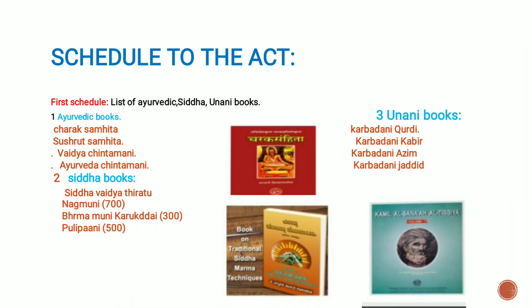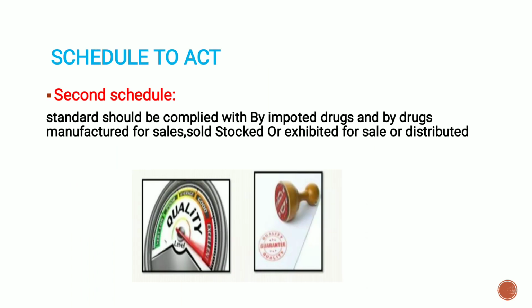First, we start with the schedules to the Act. Schedules to the Act and schedules to the Rules are different. The First Schedule is the list of Ayurvedic, Siddha and Unani books. Some examples are Charak Samhita, Shushrut Samhita, Vaidya Chintamani, Ayurveda Chintamani, Siddha Vaira Tairatu, Nagmuni, Brahmamuni, Pulpani, Karbedani, Kuradi, Kabir, Azim, Zadir. These are all the Ayurvedic, Siddha and Unani books which come under Schedule 1, that is, the first. Second is the Second Schedule to the Act.